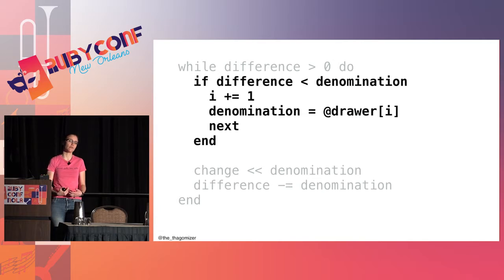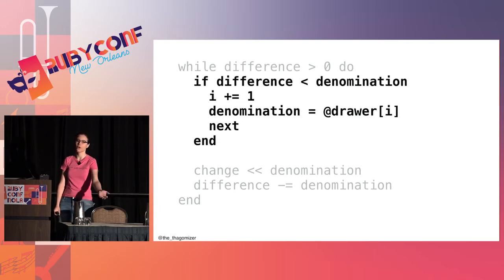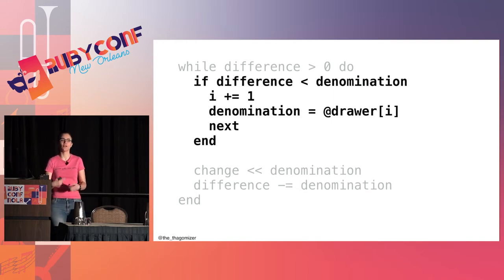So expanding on the loop a little bit, here's the first part. If the difference, the amount I still need to give the customer, is less than the current denomination I'm looking at, the current slot in the drawer I'm looking at, so that would be the case where I have to give the customer $4.50 in change, and I'm currently looking at the 20s. I can't give them a 20. So I need to increase my index and set my denomination to the next smallest thing. Now I'm making an assumption throughout the entire talk today that my change drawer is always sorted largest to smallest. If it isn't, none of these algorithms work. And once I've done that, I can go back to the start of a loop and try again.